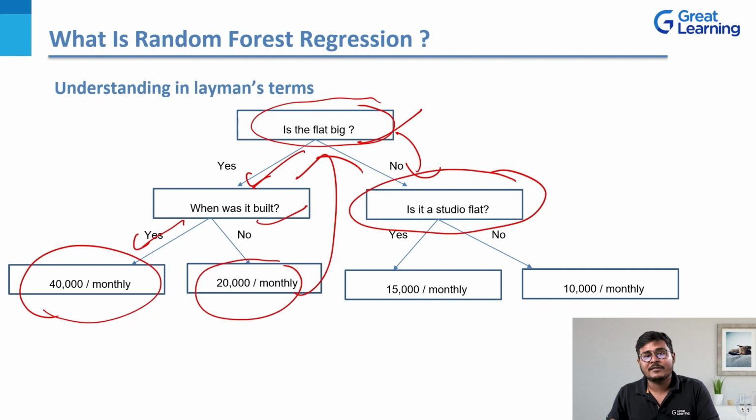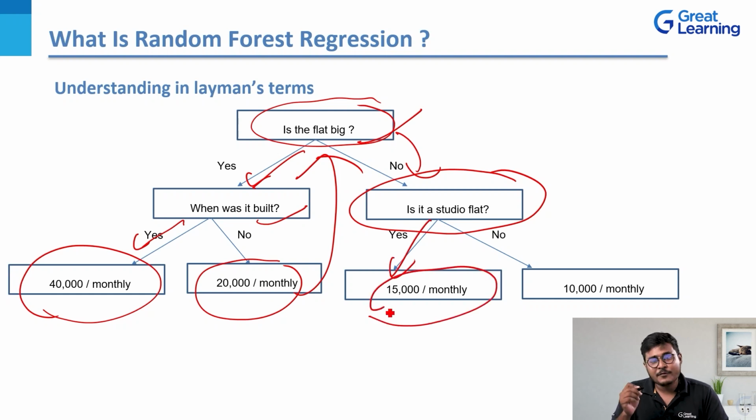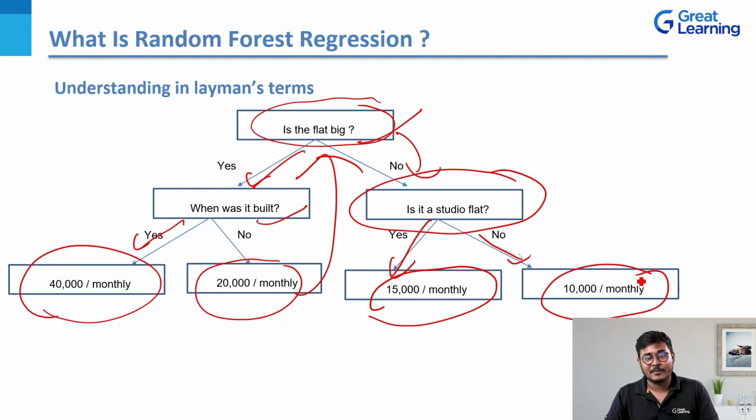So if the flat is not big, then your next question is, okay, I'll not even talk about a 1 BHK or a 2 BHK, just give me an answer: is it a studio flat? If yes, then they're asking you to pay around 15,000 rupees monthly. And if the answer is no, then you end up paying around 10,000 rupees. In general, you don't have any flat in real life which is smaller than a studio flat, right? A studio flat is also called an RK. So anything smaller than that, in the ideal case scenario, doesn't even exist.